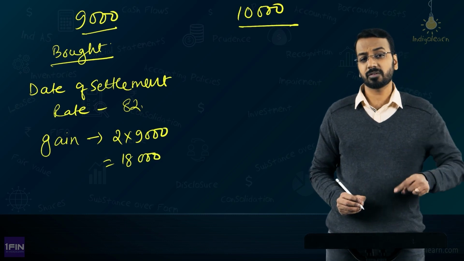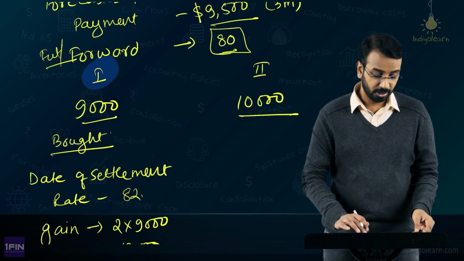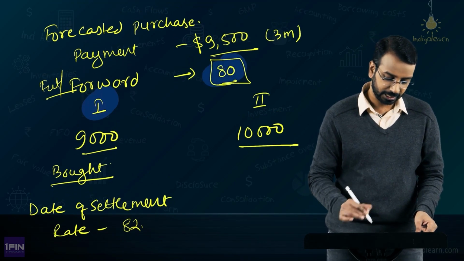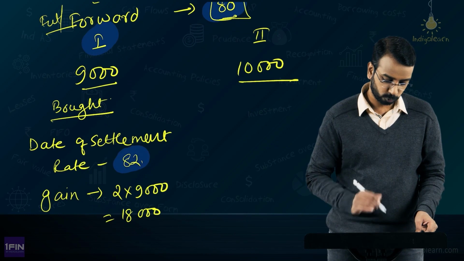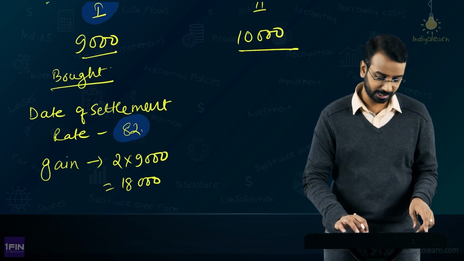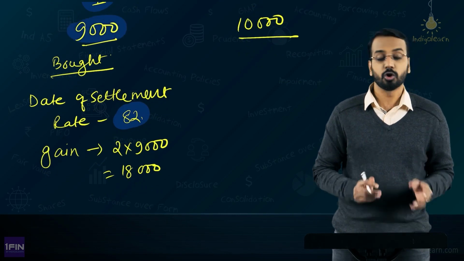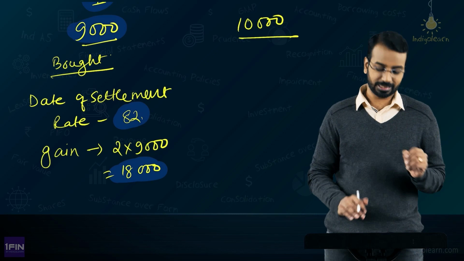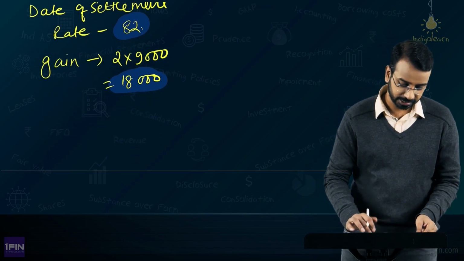By how much has your firm commitment liability increased? The liability has increased from 80 to 82, but for $9,500. See, you have taken hedge for only 9,000. So you have gained 18,000 in the derivative transaction. But then, what is the increase in cash flow?